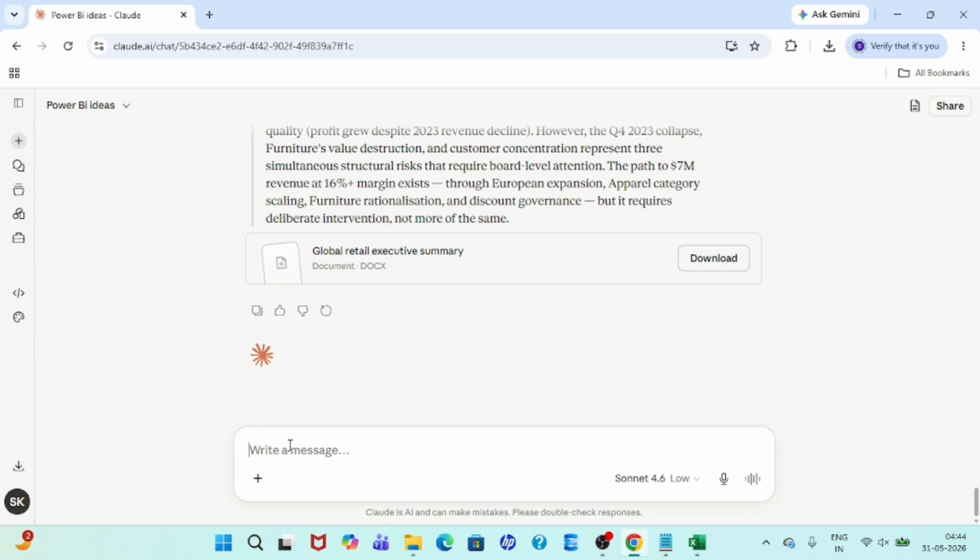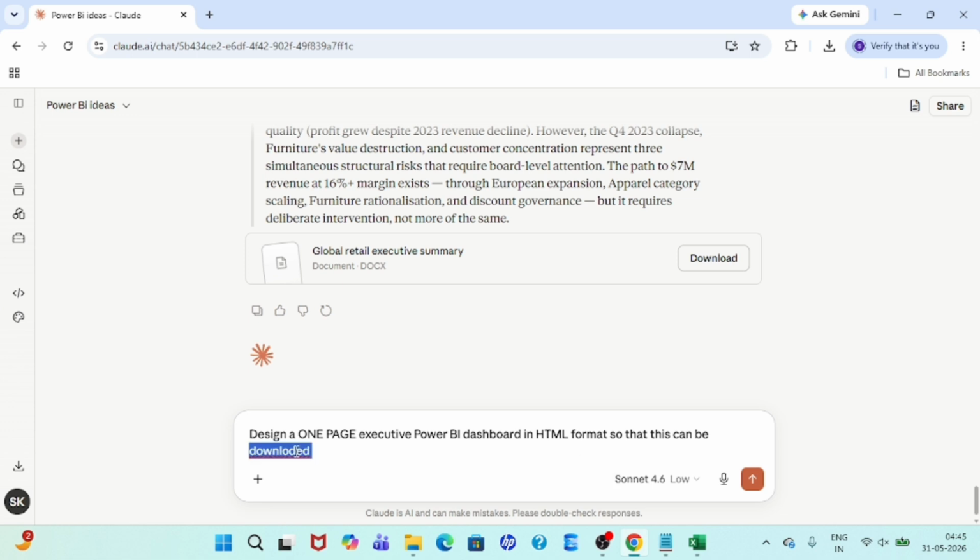And now the final command I'm putting here: design a one page executive Power BI dashboard in HTML format so that this can be downloaded.